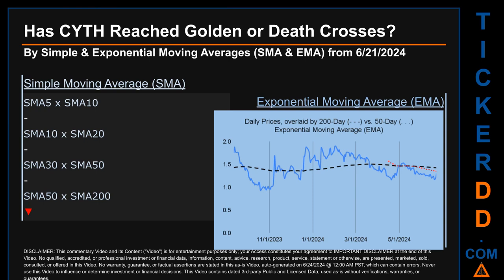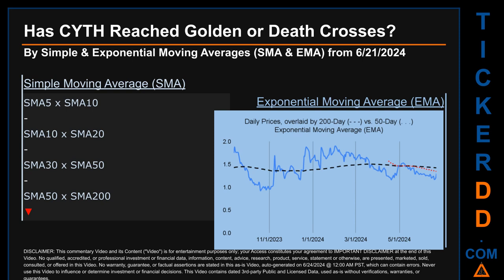Has CYTH price reached golden or death crosses? Golden cross and death cross are basic signals that compare average prices across two specified trade day ranges, a short-term versus a long-term range. For example, 5-day versus 10 trade days. Essentially, a golden cross is a bullish signal. It appears when a ticker's short-term moving average crosses above its long-term average. Vice versa, a death cross is a bearish signal when the short-term crosses below its long-term moving average.